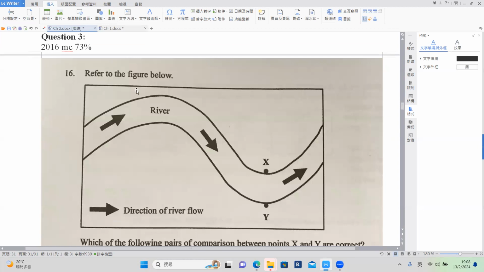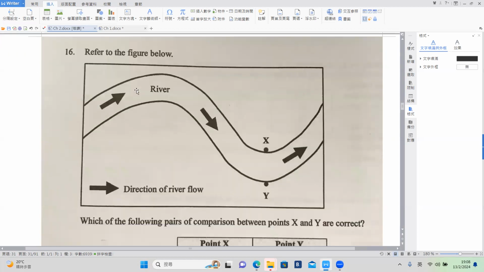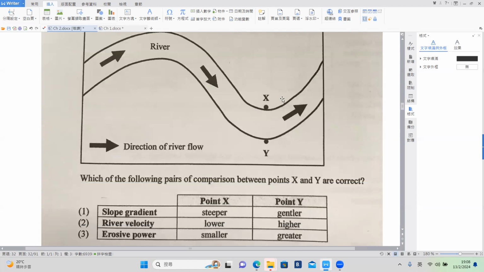Number 3, Q16. X is the inner bank, Y is the outer bank of the meander, okay? So right here you can see if the river flows like this, X is having lower velocity, and for Y, because there are fewer obstacles, it is having faster velocity. So number 2 is correct.